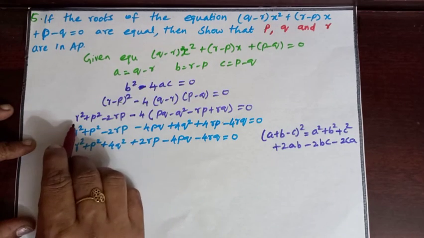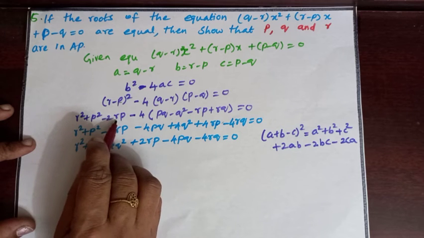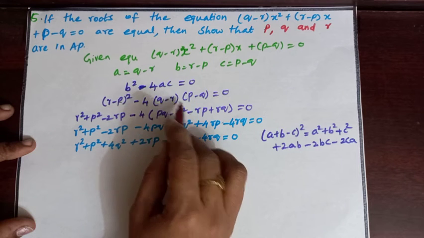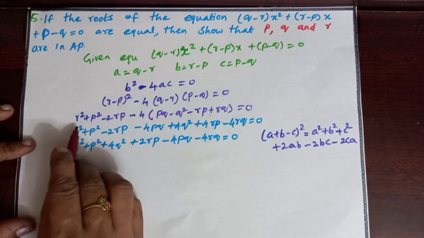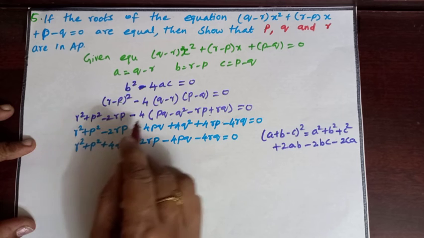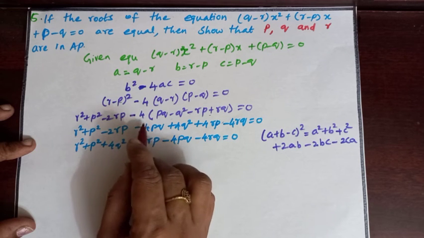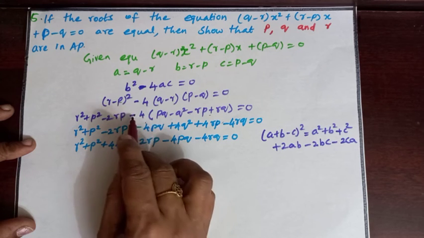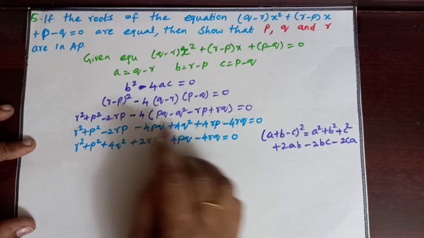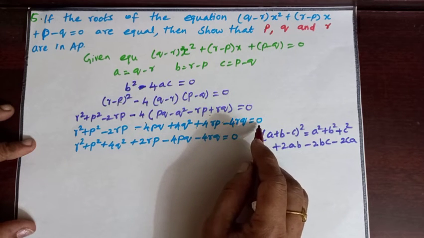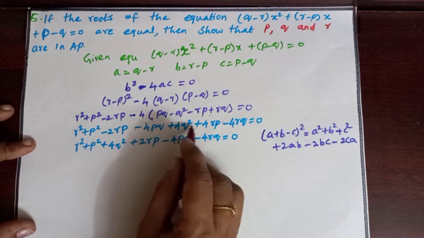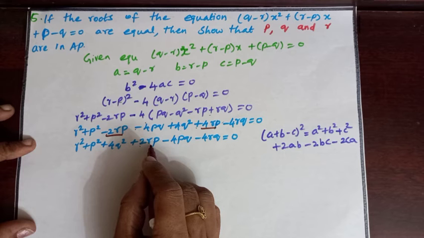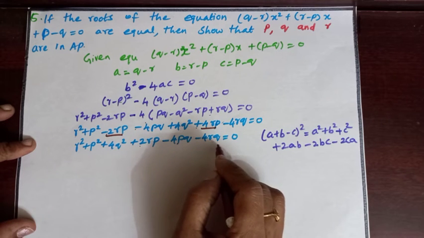(r minus p) the whole square equal to r square plus p square minus 2rp, minus 4 into this we need to multiply: pq minus q square minus rp plus rq, equal to 0. r square plus p square minus 2rp. Now multiply inside the bracket with minus 4. Then we get minus 4pq, minus and minus is plus 4q square, minus and minus is plus 4rp, minus and plus is minus 4rq equal to 0.